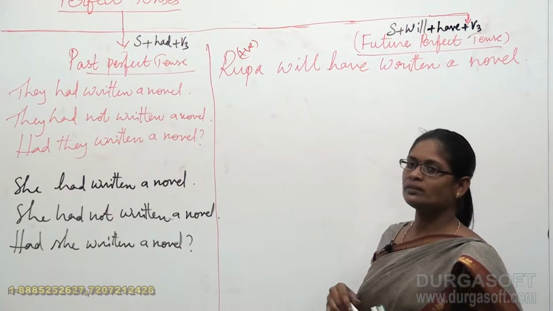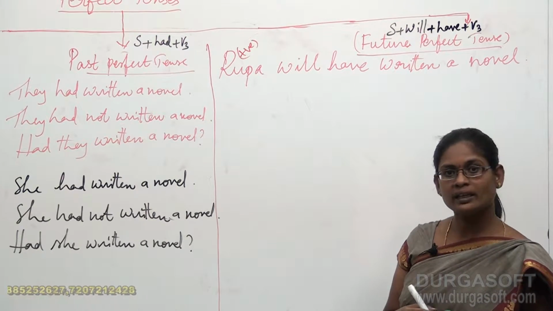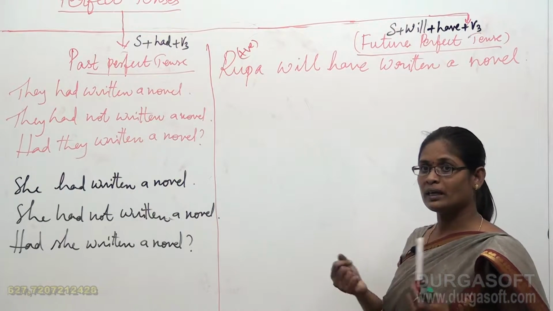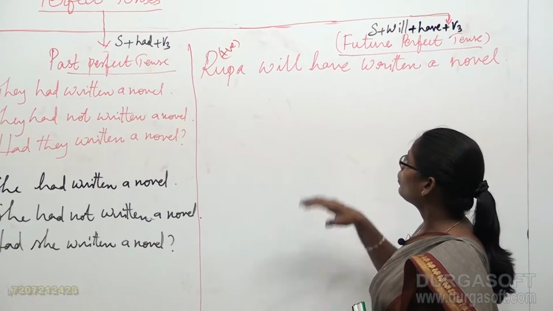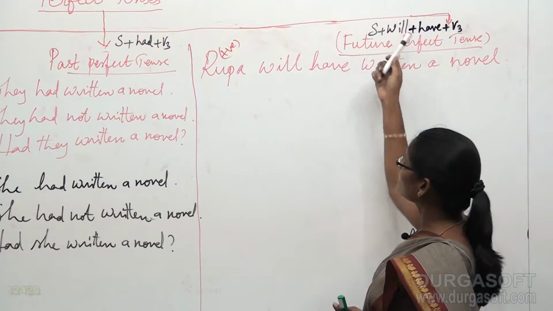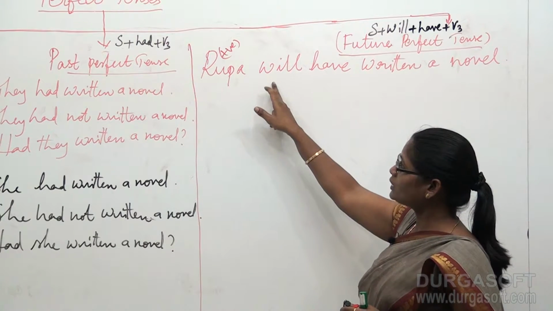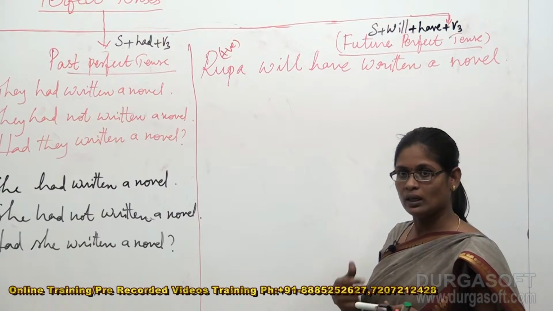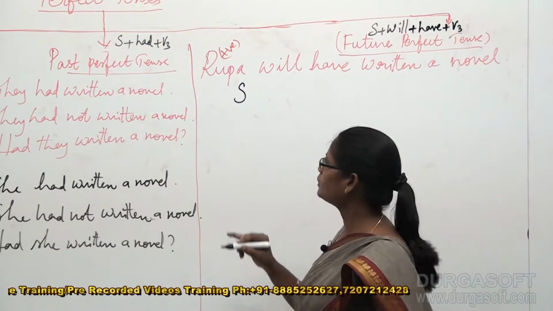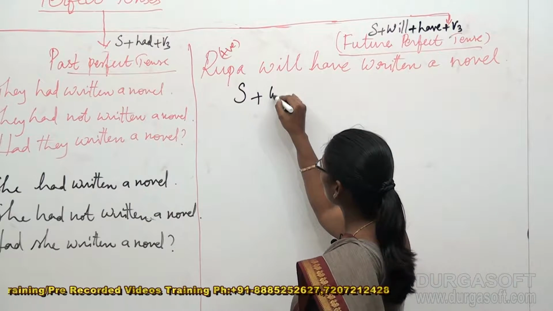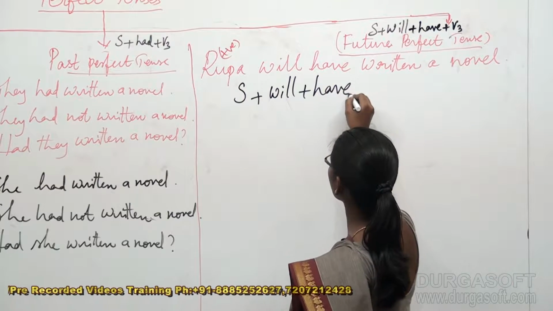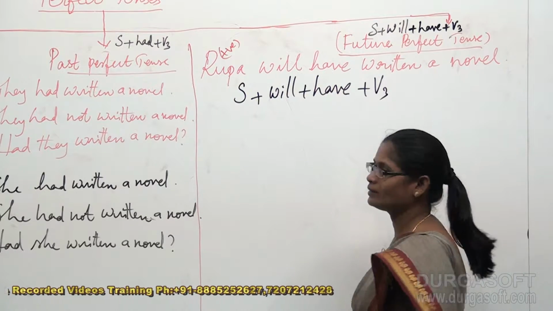And from this positive statement, I have to construct my negative statement, right? So to construct that, first of all, let me clarify what structure this follows. What structure does this positive sentence follow? Let us deal. Rupa, what is Rupa? It's a subject plus will plus have plus V3.